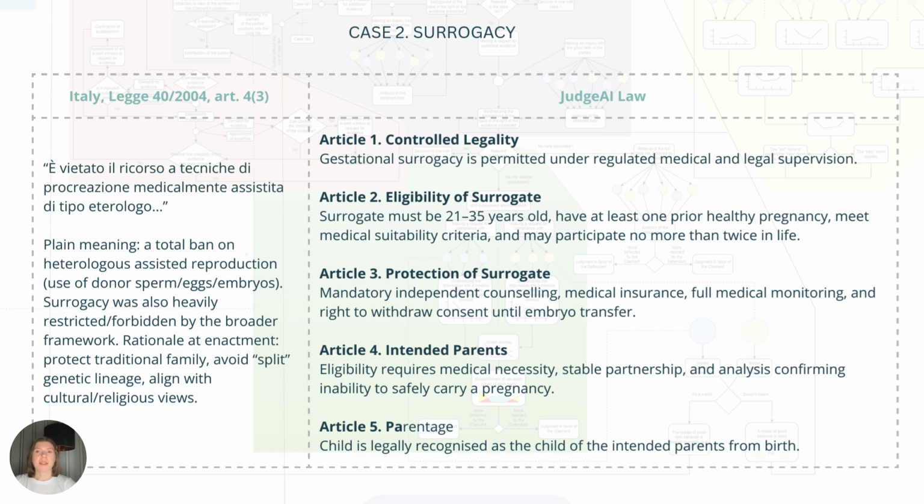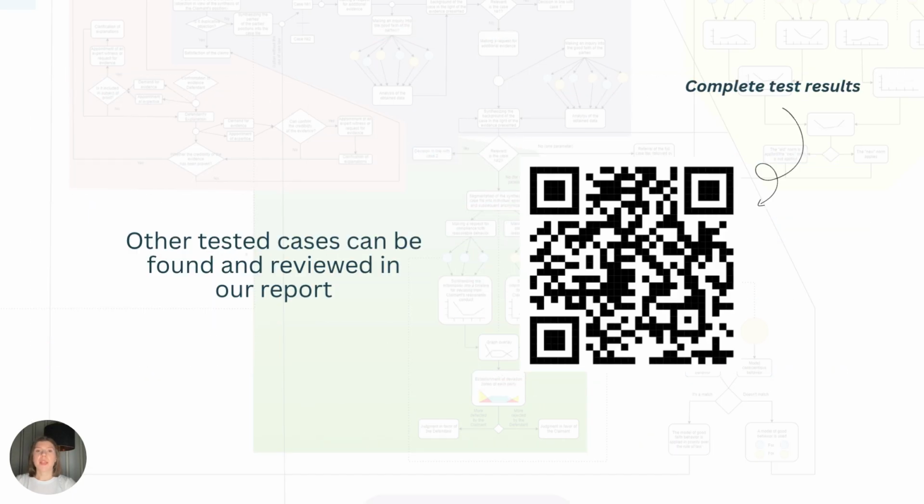One more example from Italy. In Italy, the law imposes a total criminal ban on surrogacy. This forces families into unregulated environments with no medical standards or protection for women. JudgeAI legislation produces a completely different model. Surrogacy is allowed but tightly controlled with age limits, medical suitability, insurance, licensed clinics, and mandatory oversight. It replaces a harmful blanket ban with a safe, risk based regulatory framework. You can find all the tested cases under the link in this QR code.